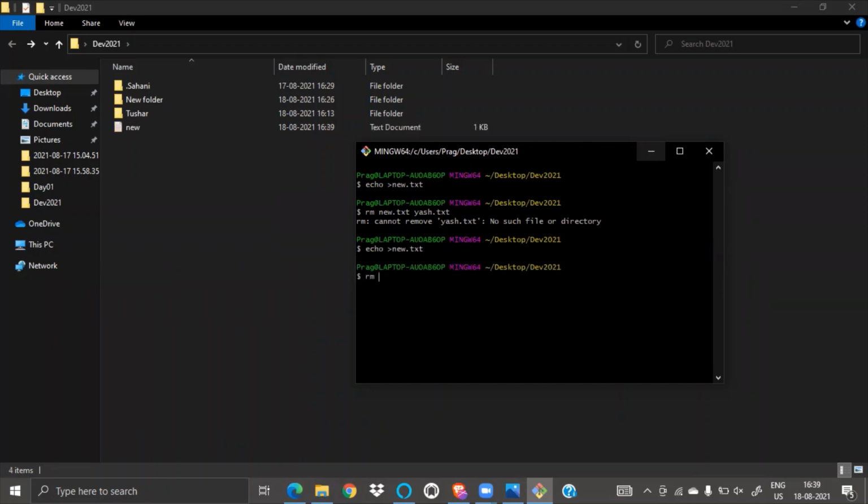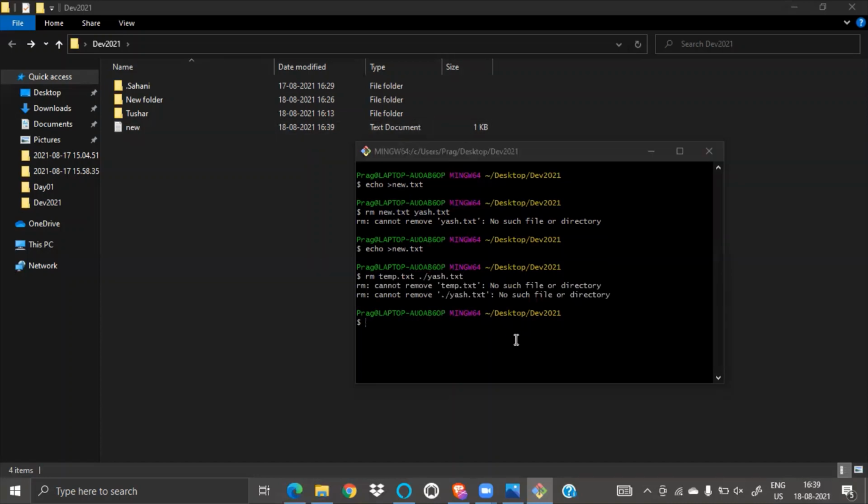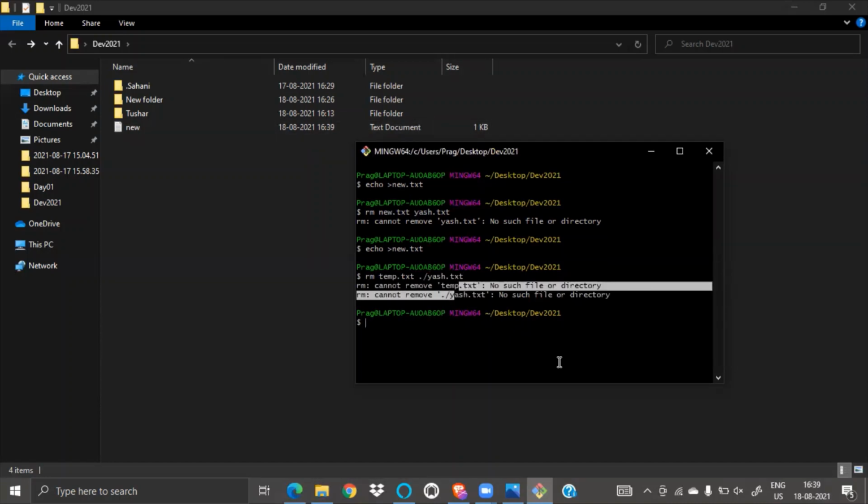What am I doing here? Let's see if I can do this. Okay, it should work like this. Cannot file such directory. See, basically what I used to do is remove and give the same name. See why remove is not working.